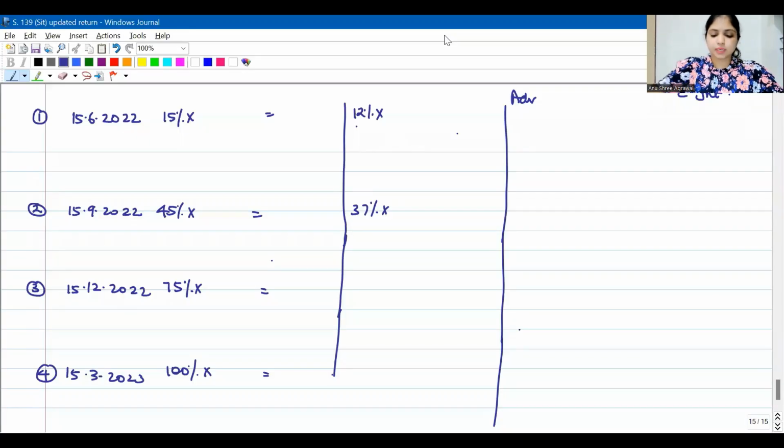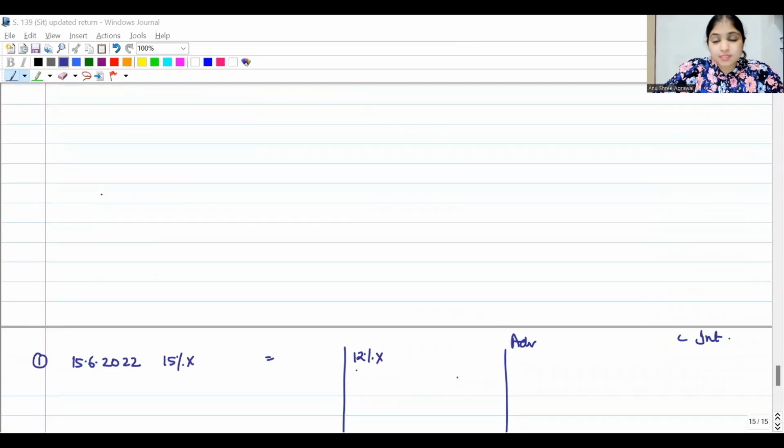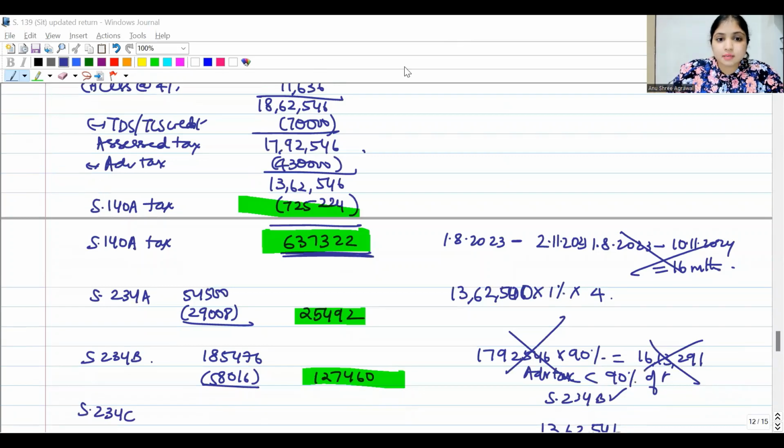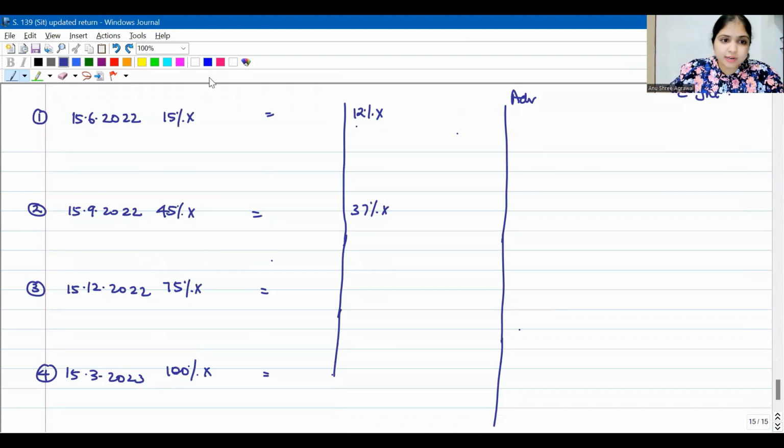Listen. How do we calculate 234C interest? How much advance tax, how much is the assessed tax? 17,92,546. On this basis, we will calculate, right? So in the first installment, you should pay 15% of the assessed tax. 15% of 17,92,546. So in the first installment, you should have paid 2,68,882. This much you should have paid in the first installment.